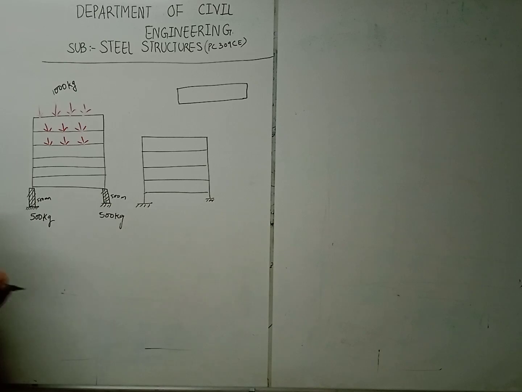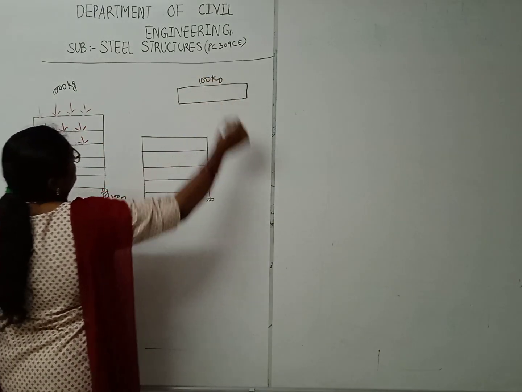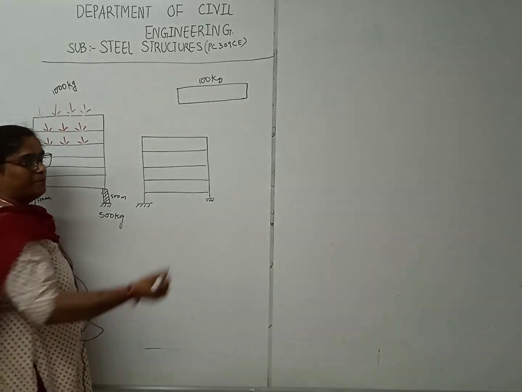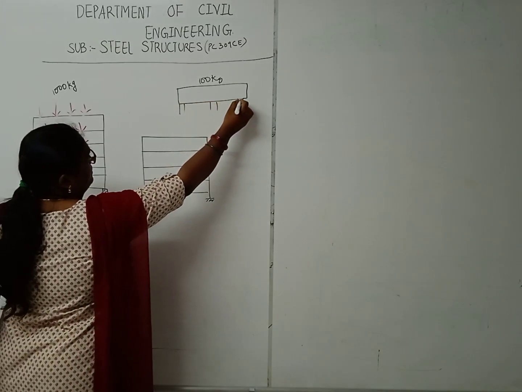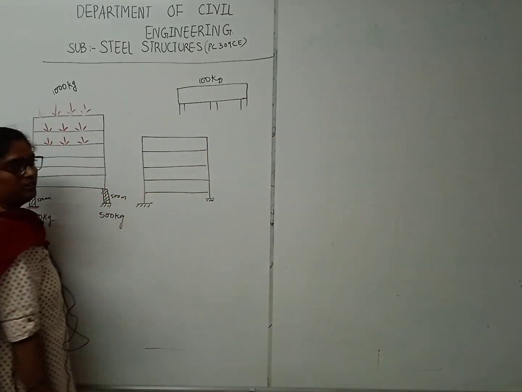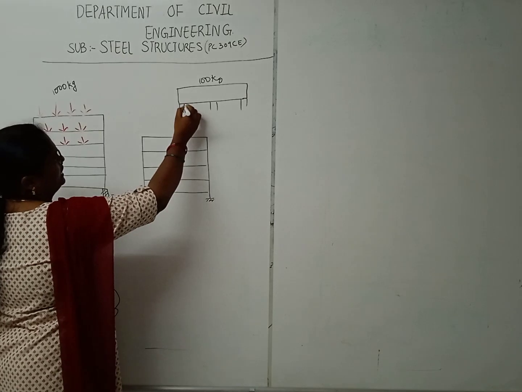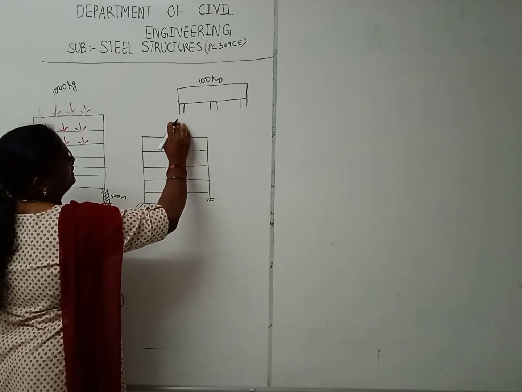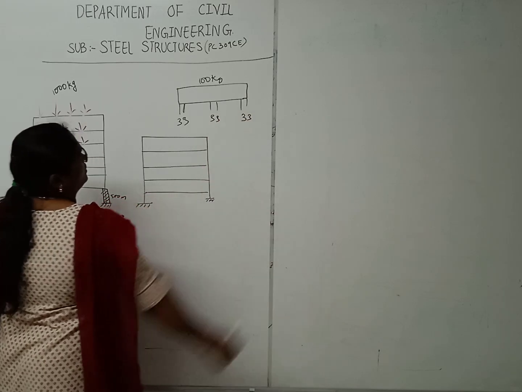But if we give it to 3 members, they will carry it easily. It means we are distributing the load by equal partition. So here each column will carry 33 kg of load, right?